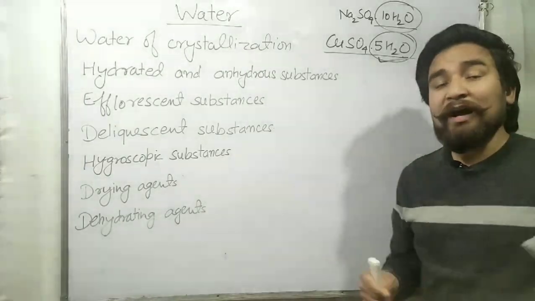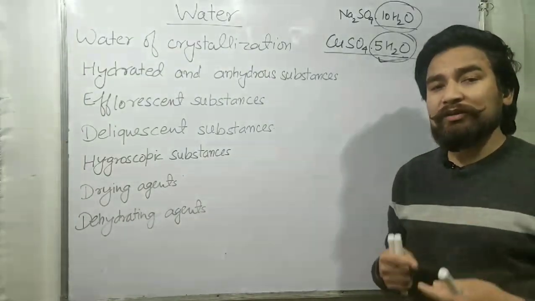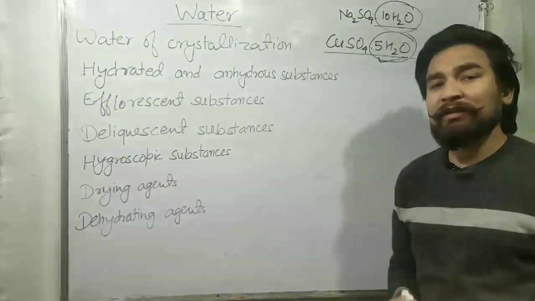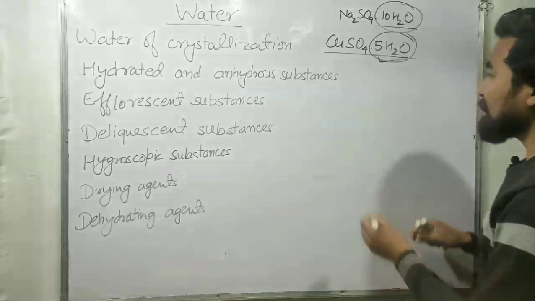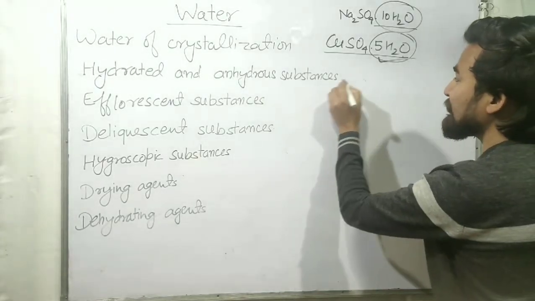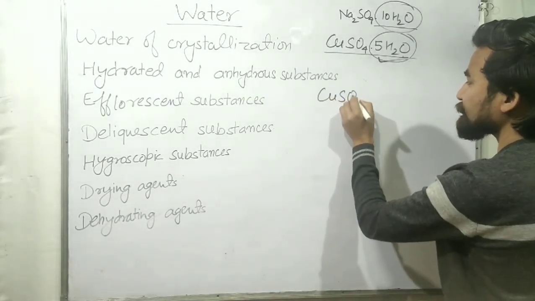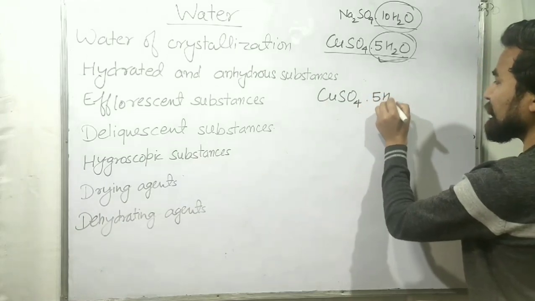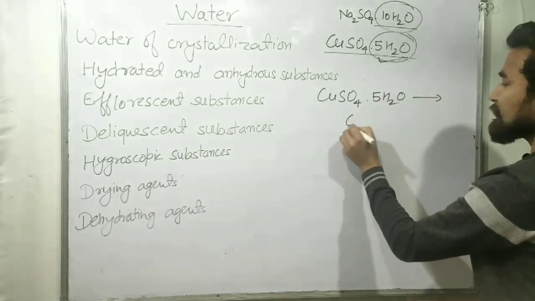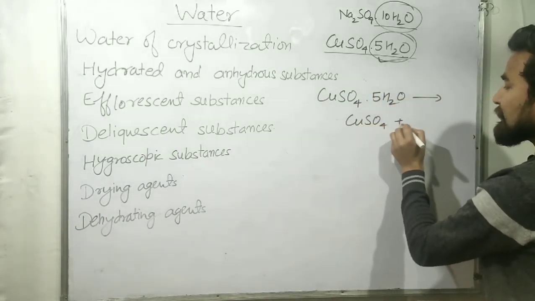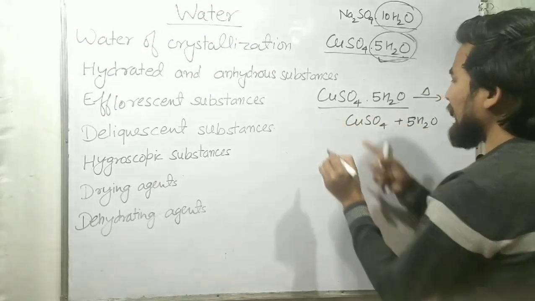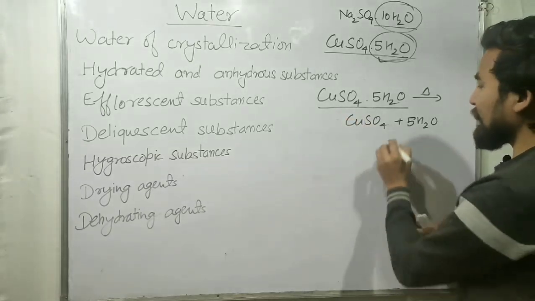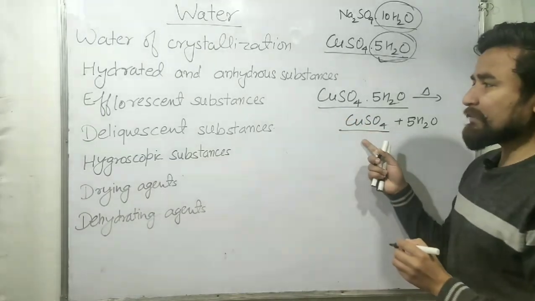But when a hydrated substance loses its water of crystallization, then it becomes anhydrous substance. For example, when we heat copper sulfate, on heating it will give CuSO4 plus 5H2O. So this is hydrated copper sulfate while this is anhydrous copper sulfate.